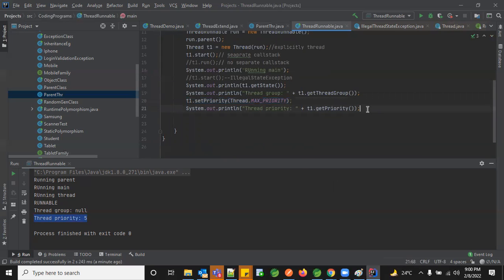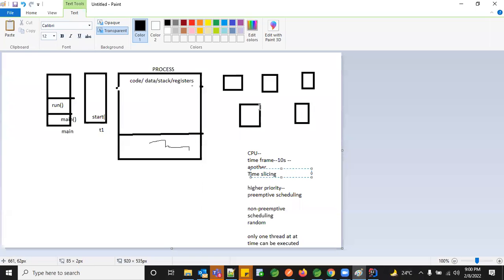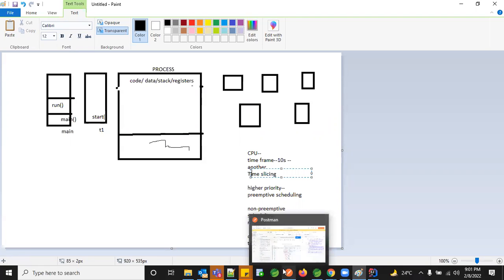So what a thread group is: you're grouping your threads. When I said giving the time frame for each thread, you can also group them. For example, this is thread A, thread B, thread C. The top three, threads A, B, C, have to be in a similar group. They all come from a similar group and they have to be executed parallelly, or they have to have a similar priority. Whereas these two threads can work a little later. The priority is not an immediate thing. So in that case, we can have our own thread groups defined for it. How can we create our own thread groups, and how can we use them in our Java classes? That we'll see here.